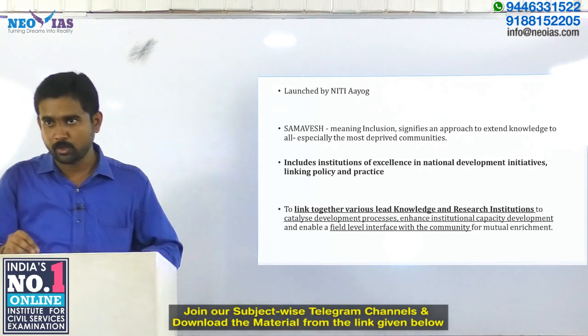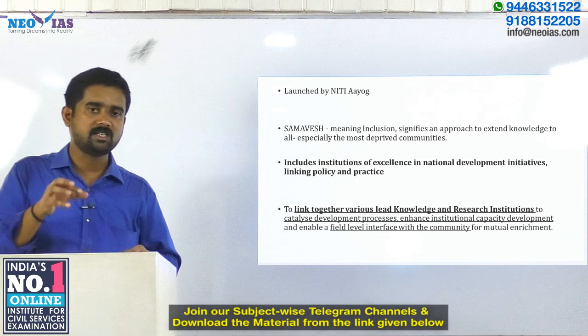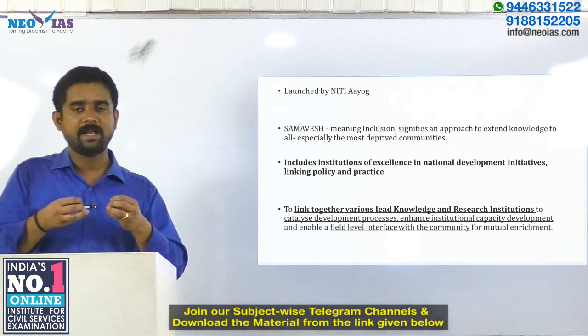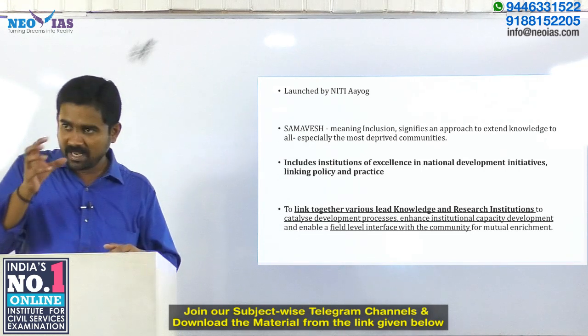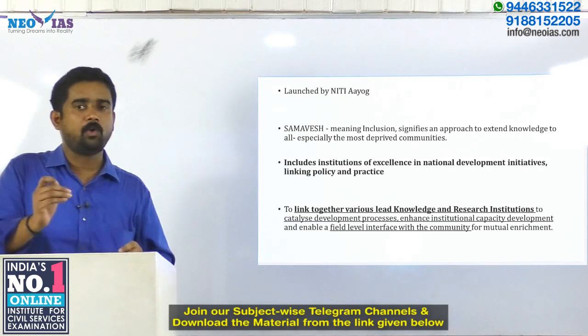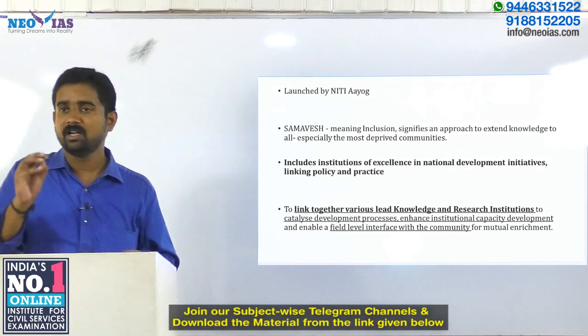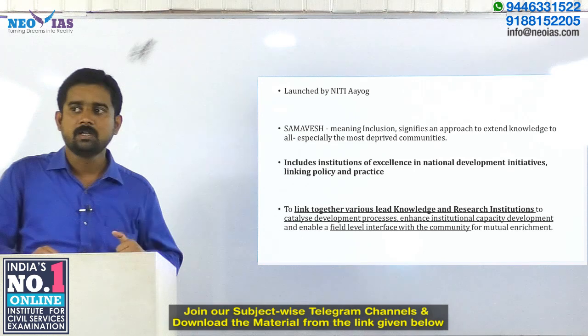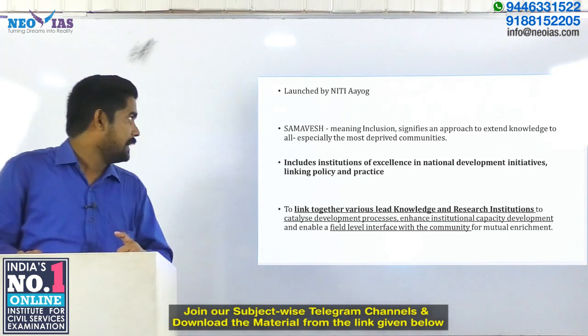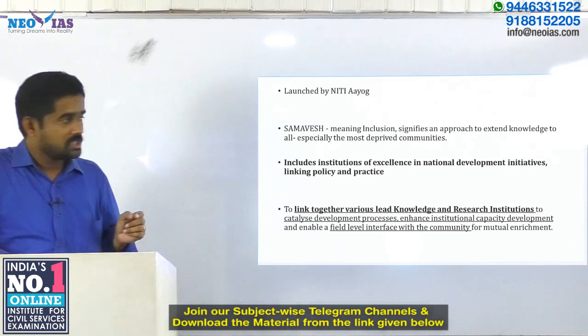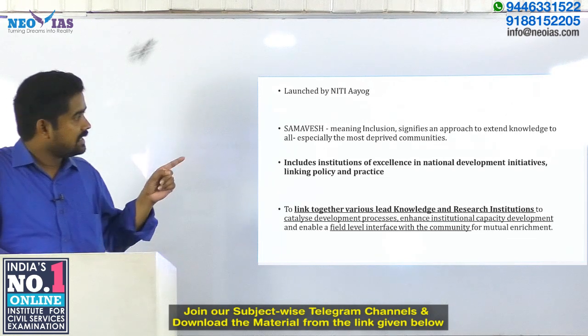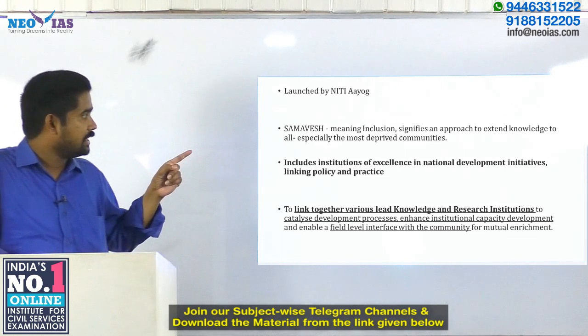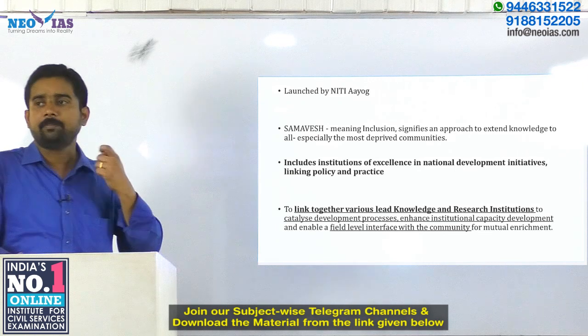An initiative where the knowledge institutions in our nation are made a part to come together and play a role in the policy developmental aspect is one of the key initiatives of this Samavesh program. This includes institutions of excellence in national development initiatives linking policy and practice.